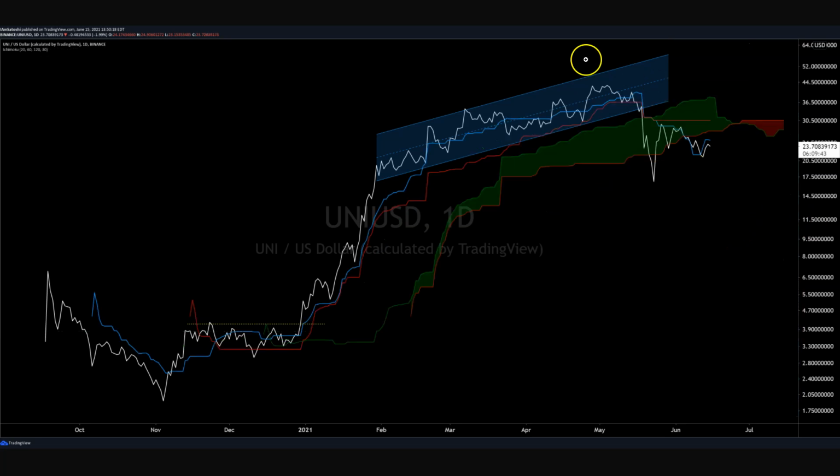But where this sits here on the daily is not bullish at all. The cloud is telling you it's below the cloud. So it's nearly below the 200-day moving average, below the cloud. You can't be bullish on that, right? Trend is telling you this is not bullish. Until we're above 30.5, then I can talk about Uni to 100, right?